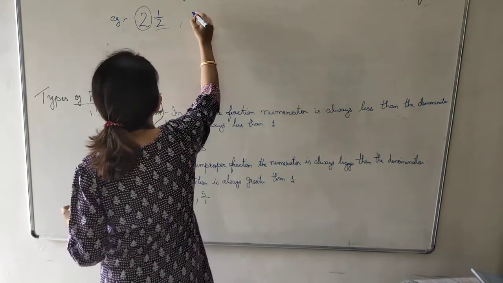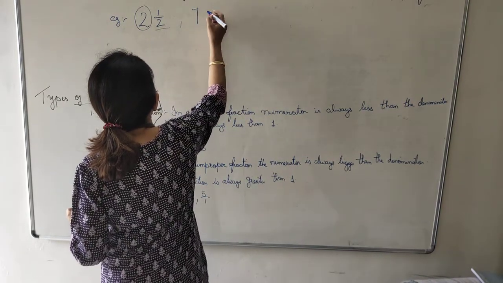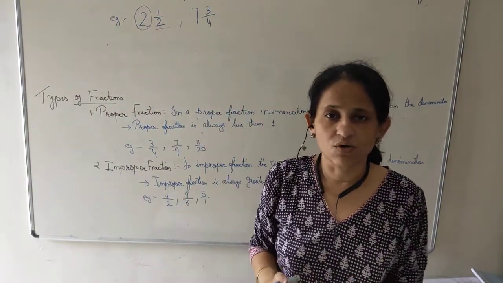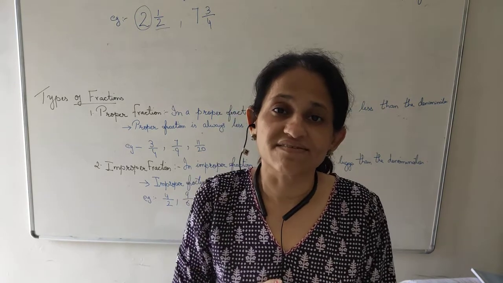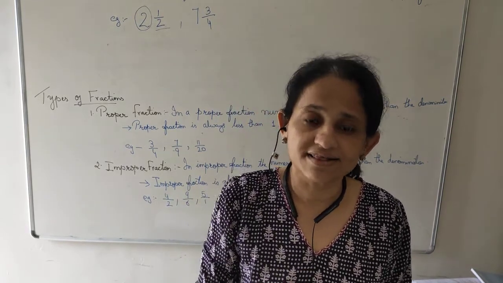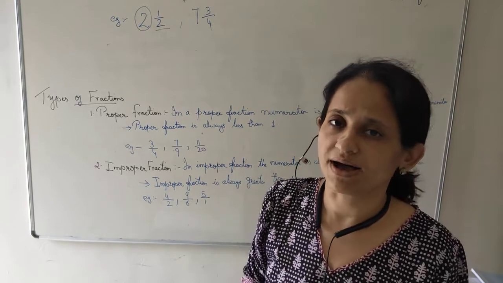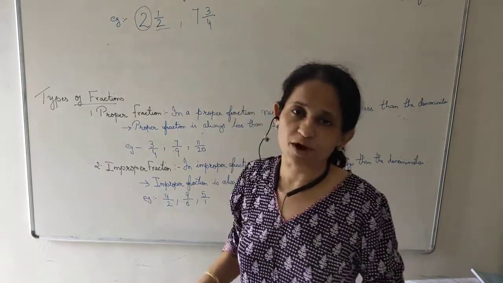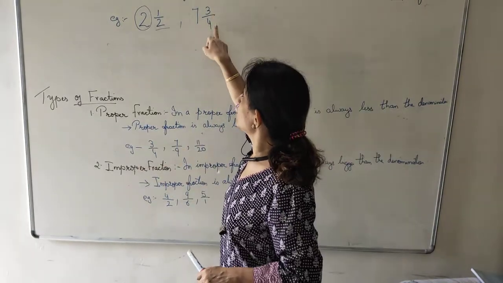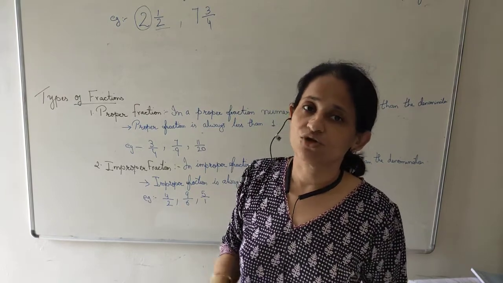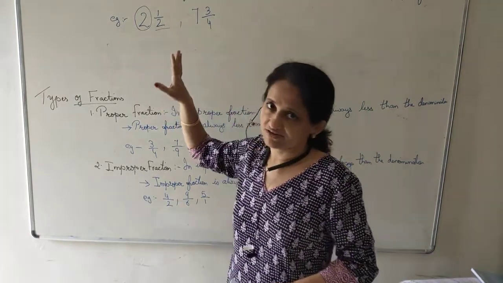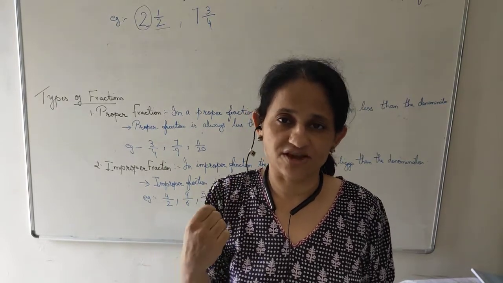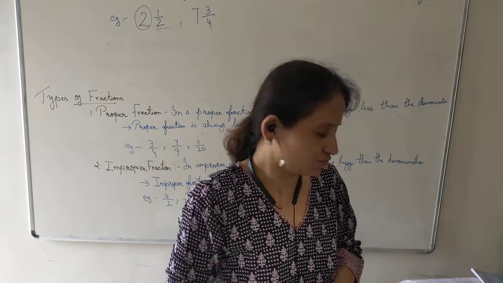Another example I can give is 7 whole 3 upon 4. 7 whole means I ate 7 whole chapatis, and from the 8th chapati I divided it into 4 parts and I ate 3 parts. And could you see, 3 upon 4 is a proper fraction. The numerator is small and the denominator is big. So here we have done types of fractions. We did proper fraction, improper fraction and mixed fraction. I hope the things are clear to you.